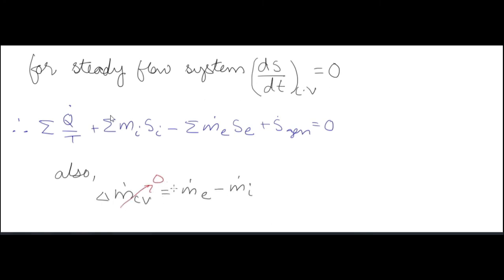Now equate this: summation of Q dot by T, where Q dot is the rate of heat transfer, and all the same, summation of mass flow rate into specific entropy plus entropy generation, is equal to 0. And also for a control volume there is no mass accumulation at steady state, so m dot cv is also equal to 0, for a steady state.